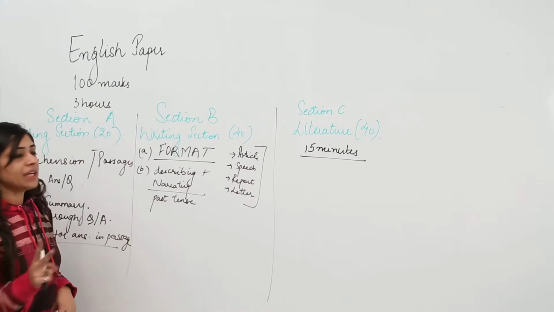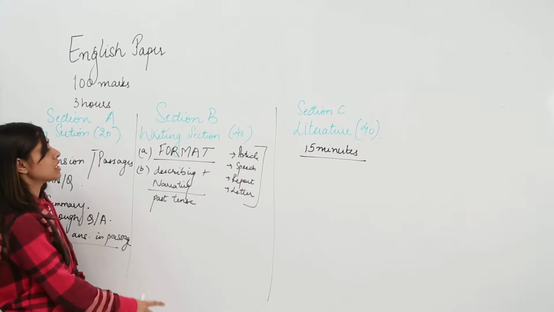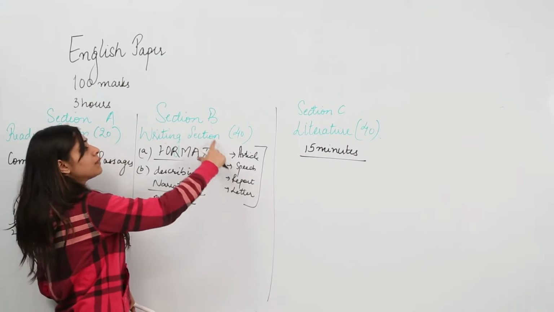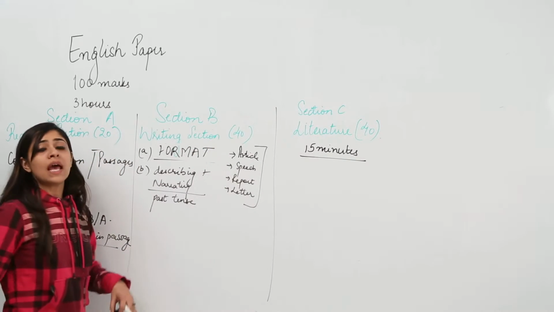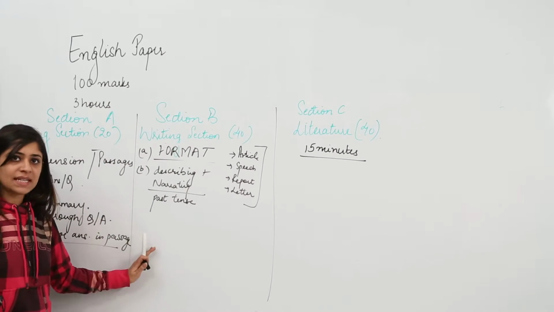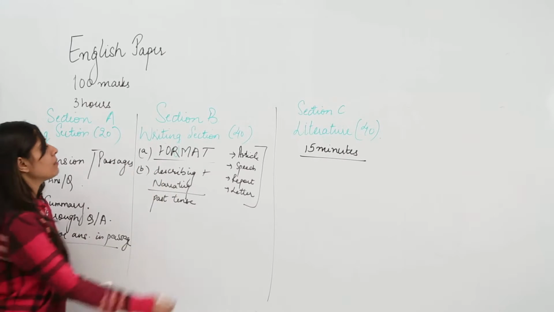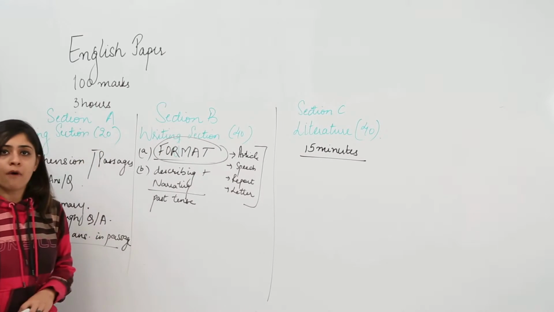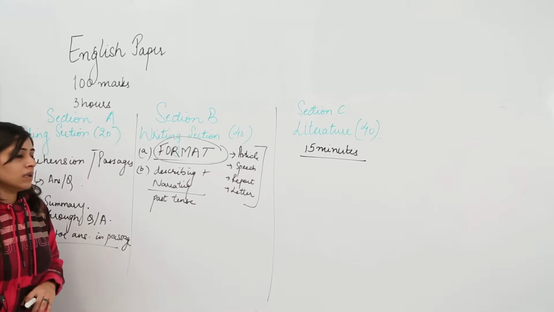So, two things that you need to keep in mind in the writing section: first is to follow a perfect format. Where does which comma come? Where does the inverted comma come? This has all been already revised in the syllabus before. So you have to keep in mind the format here. The key point of the writing section is the format. Then comes the body.